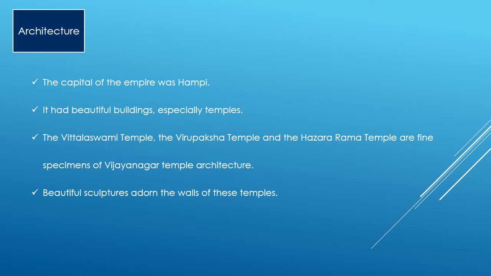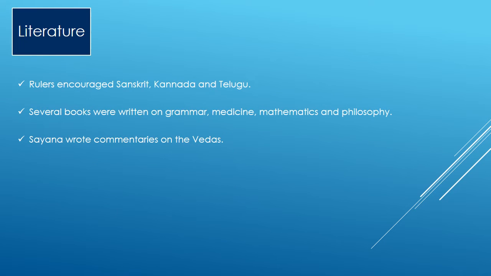Next, architecture. The capital of the empire was Hampi. It had beautiful buildings, especially temples. The Vittalaswamy temple, the Virupaksha temple and the Hazara Rama temple are fine specimens of Vijayanagar temple architecture. Beautiful sculptures adorn the walls of these temples. Then literature. Rulers encouraged Sanskrit, Kannada, and Telugu. Several books were written on grammar, medicine, mathematics, and philosophy. Sayana wrote commentaries on the Vedas.